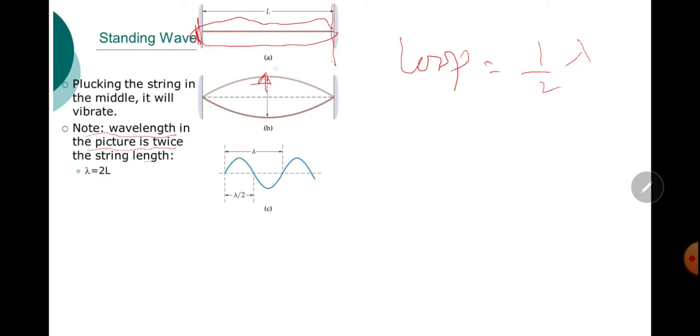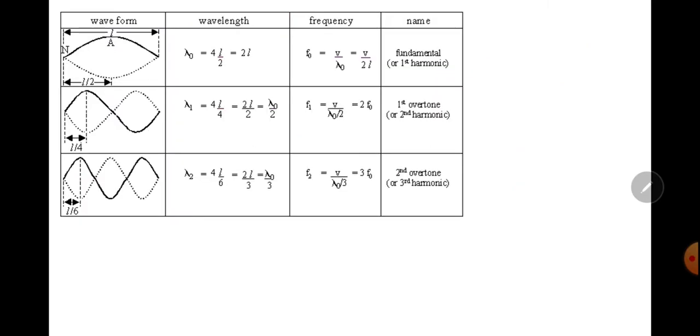In this case this is equal to L, so L is equal to lambda by 2. Wavelength will be 2 times the length. Now we will derive the relation for one loop and then we generalize the relation.